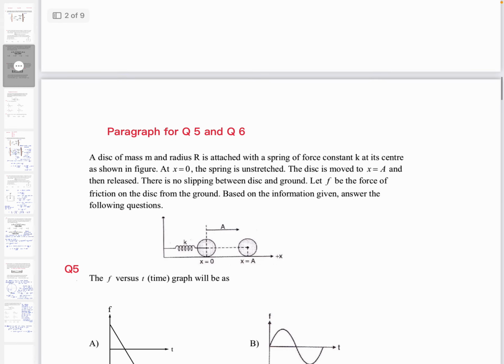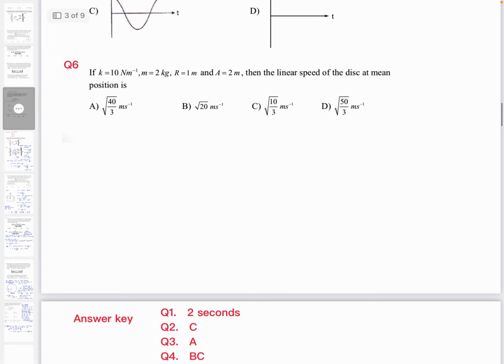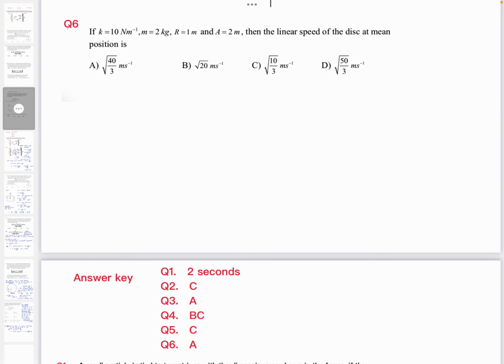Now first, the answer key. First I will show you the answer key. See the answer key and do the self assessment. How much marks are you getting? If you are not getting full marks, then what is the reason behind it? What are the concepts that you have missed? So let's learn what your mistakes are from the solution part. Okay. So that is the answer key. Do the self assessment. Not getting full marks, then you have to see the solutions very carefully. Even if you are getting full marks, then also, beta, see the solutions.